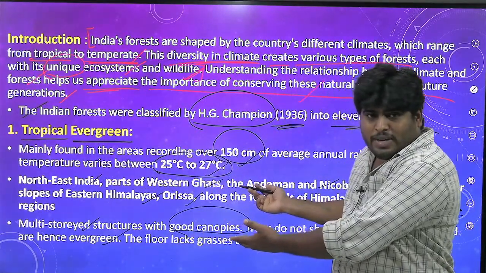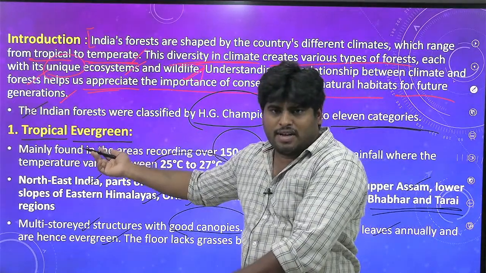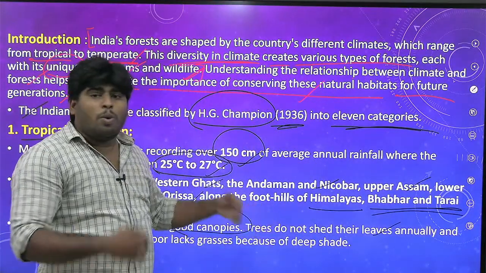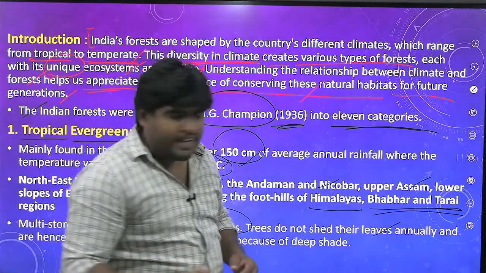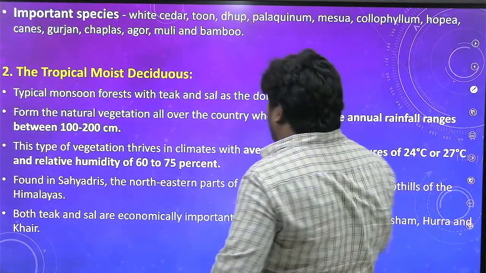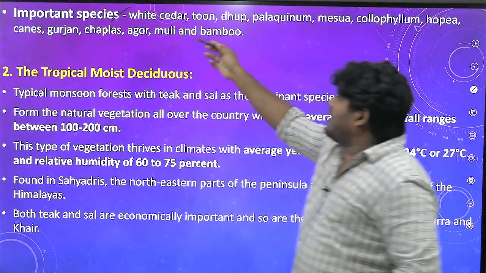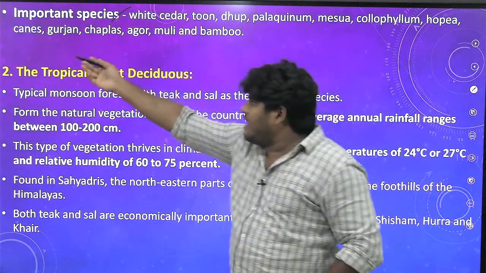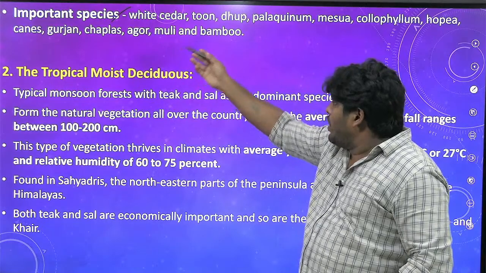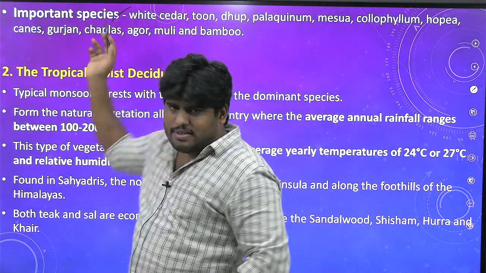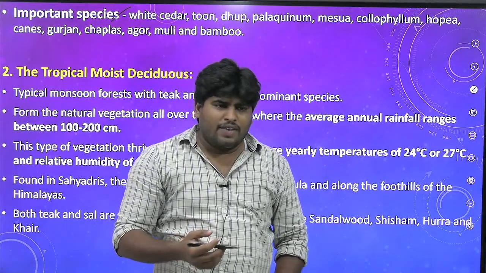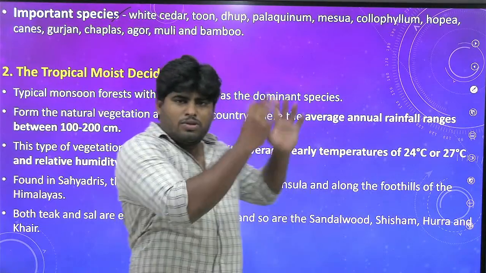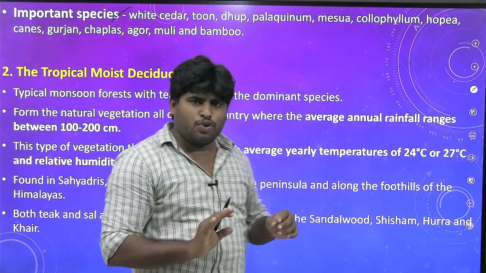So this type of climate is supporting this type of forest, and this type of forest is acting as a natural habitat to many sort of species. You got it right? Next, important species over there: white cedar, Toon, Doop, Palicpinum, Mesua, Calophyllum, Hopea, Canes, Gurjan, Chaplas, Agor, Muli, and bamboo sticks. See, these are the various species, where their ecosystem services are provided by the tropical evergreen forests. You need not remember everything, at least 3 to 4.